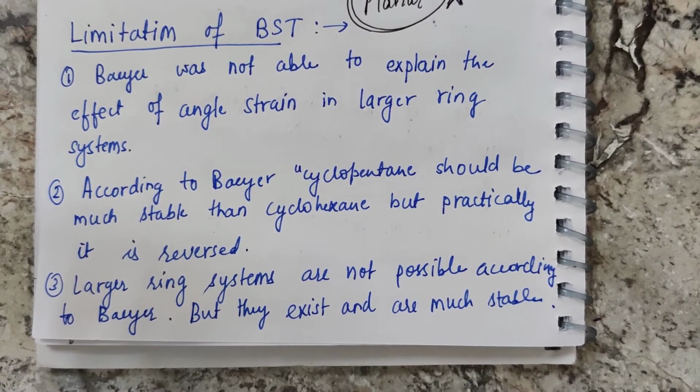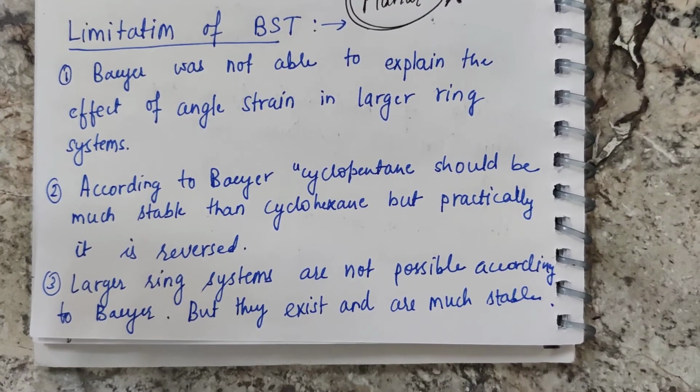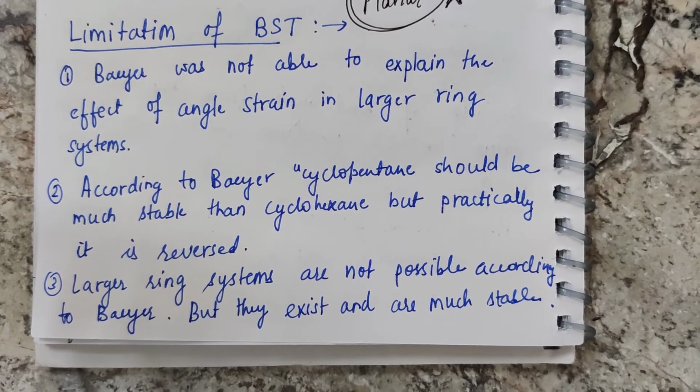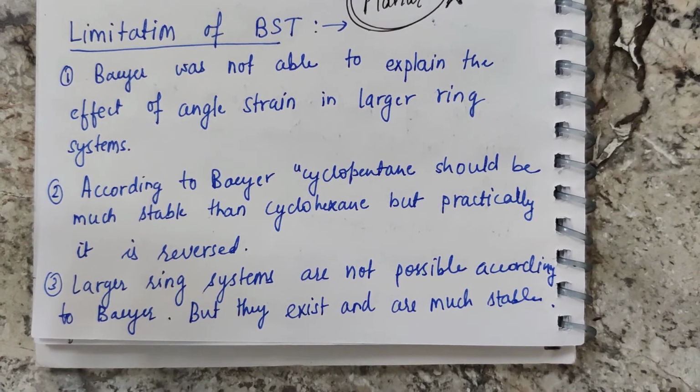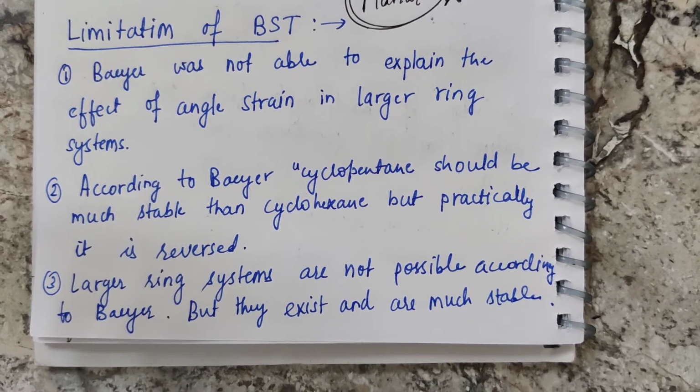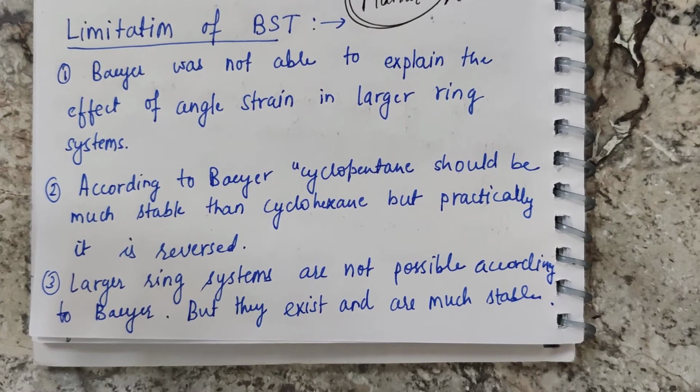And third thing, Baeyer suggested that very large ring systems are not possible because they will have very high negative strain and thus cannot exist in nature. But this was also found incorrect.